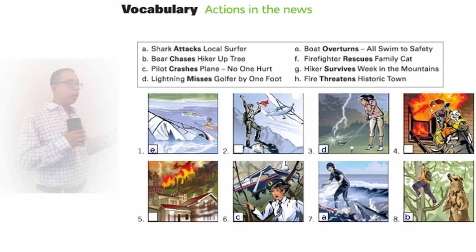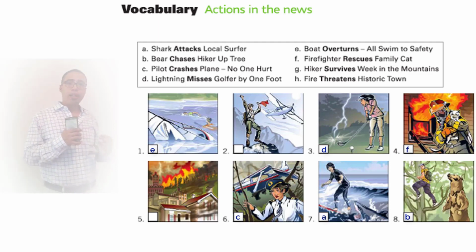So in which one of these pictures can we see a firefighter and a cat? That would be number 4. The firefighter has a cat in his arms and he probably rescued it from the burning house. We can tell that it's burning from the fire coming out the window. Okay. So number 4 is F.